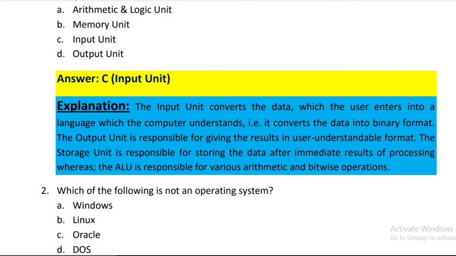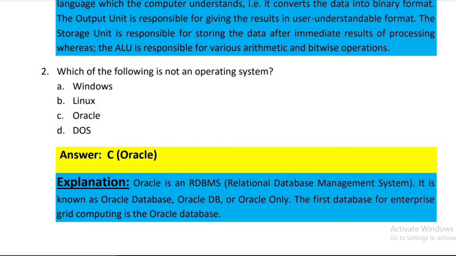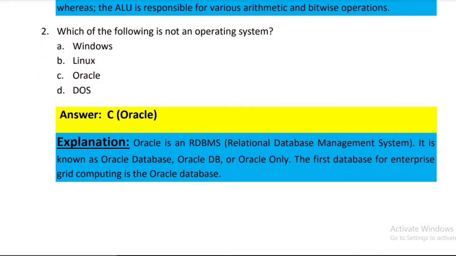And in number 2, the question is, which of the following is not an operating system? There are four options. First, Windows, second, Linux, and third option is Oracle, and fourth option is DOS. The correct answer is option number C, that is Oracle. Oracle is an RDBMS, that means Relational Database Management System. It is known as Oracle Database, Oracle DB, or Oracle only, the first database for enterprise grade computing.